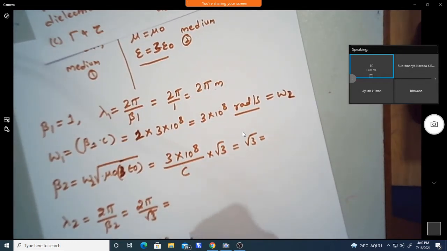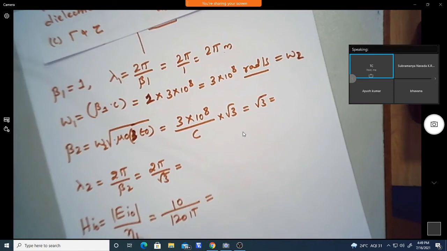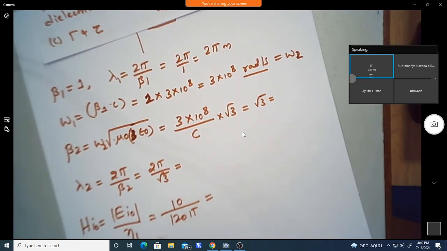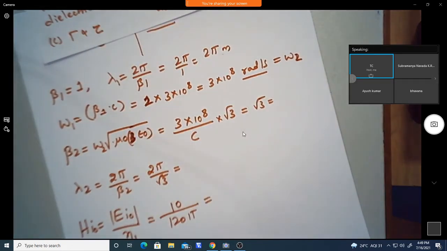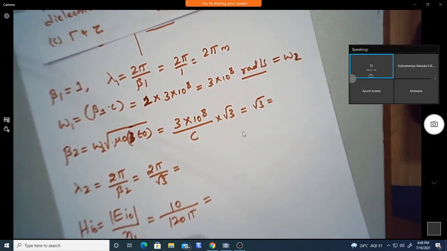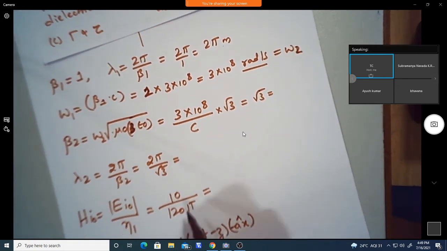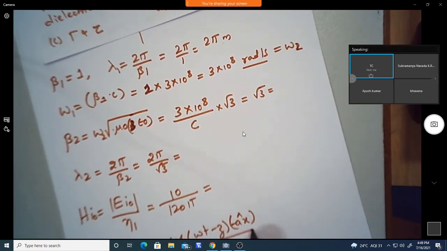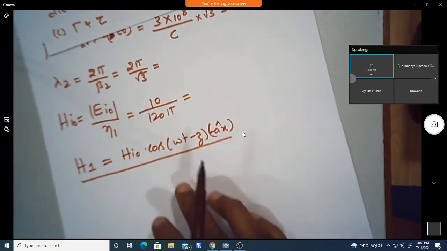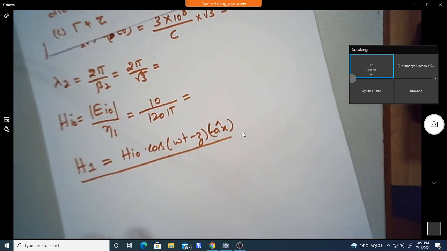So find the value of Hi naught, and the incident magnetic field in medium 1, H1, is Hi naught into cos of omega t minus z, in the direction of minus ax. Put the Hi naught value here; that is the incident magnetic field.